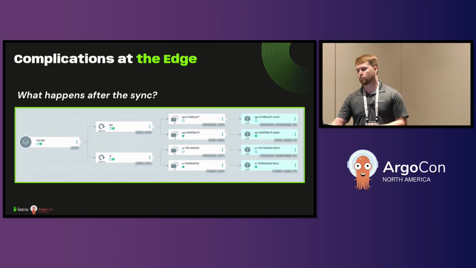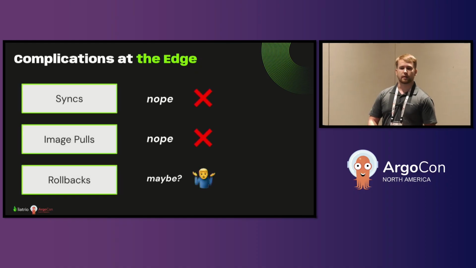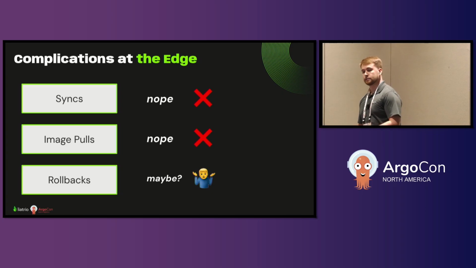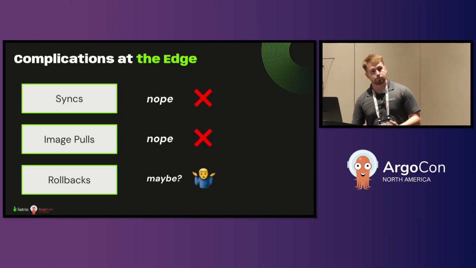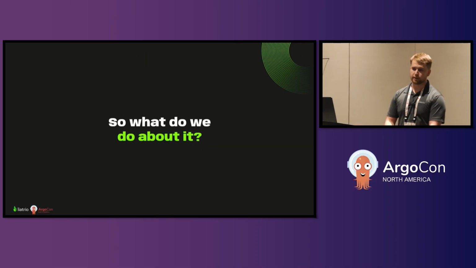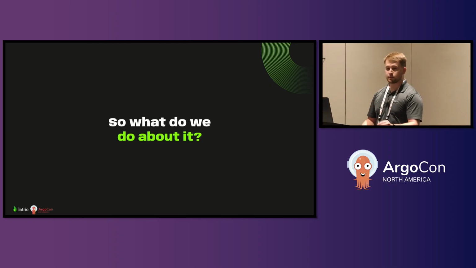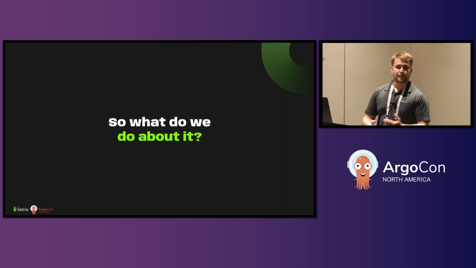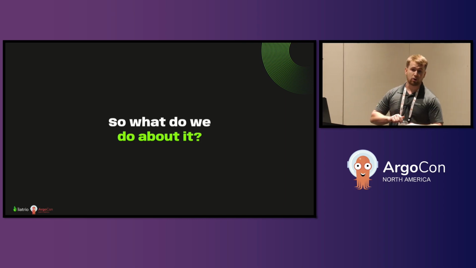So to sum all that up, when the cluster is offline, Argo can't sync any changes. Any changes that it is able to make might break, and if they do, we probably can't even roll them back. So the question then becomes, how do we help it, right? How do we help give Argo the guardrails that it needs so that it can continue to do what it does best, even in an environment that isn't very conducive to what it does at all?